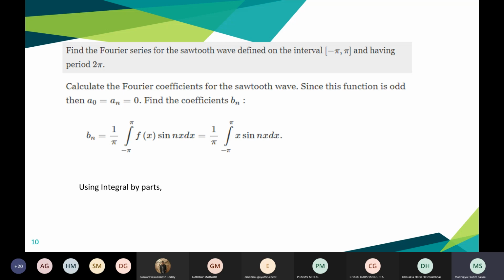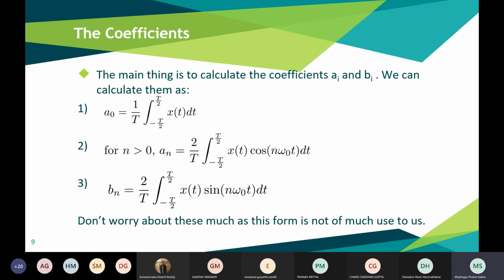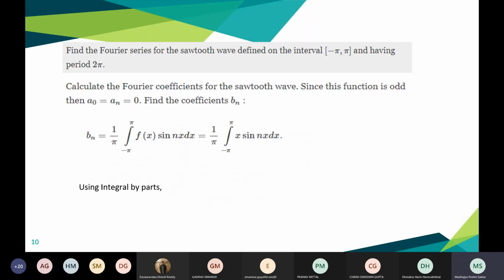So for the coefficients, first we'll calculate a naught. What will be a naught? 1 by T integral of x(t) dt from minus T by 2 to T by 2. What do we see here? The sawtooth function is actually an odd function, right?